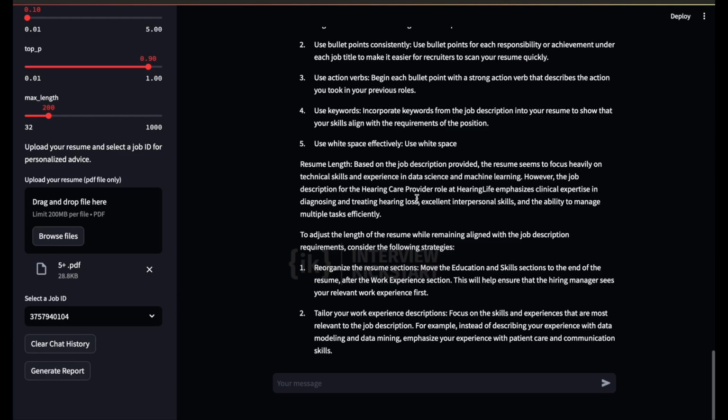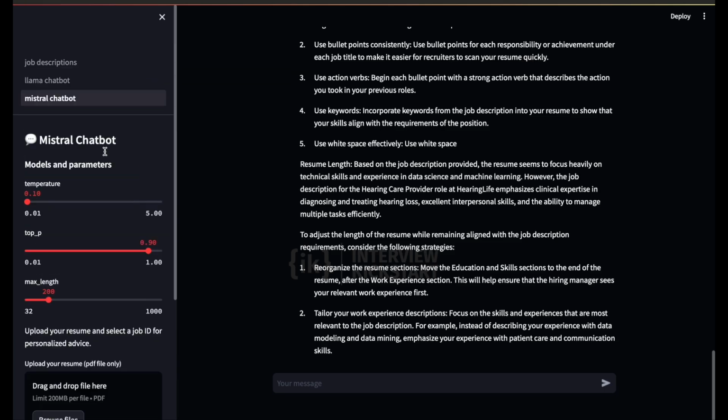That brings us to the end of the particular demo. As you can see, the application that we have helps the particular user interact with the LLM, generate the coaching report, get advice, rather targeted advice, which will help them make changes to the resume and become more suitable for that particular job.